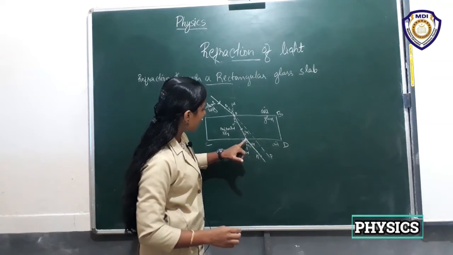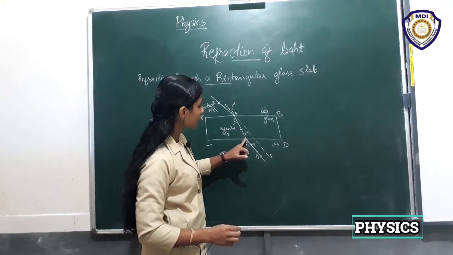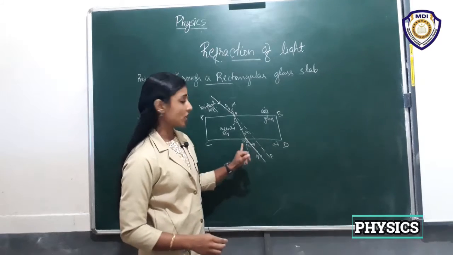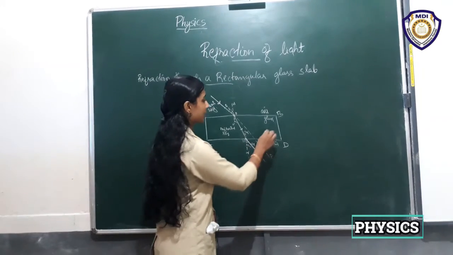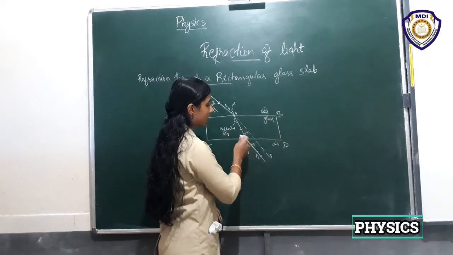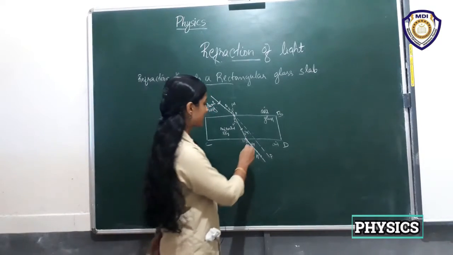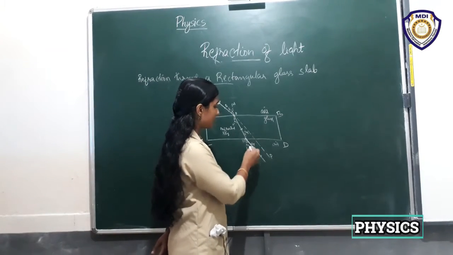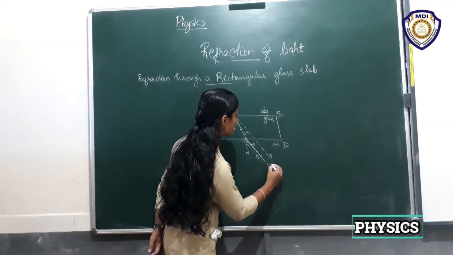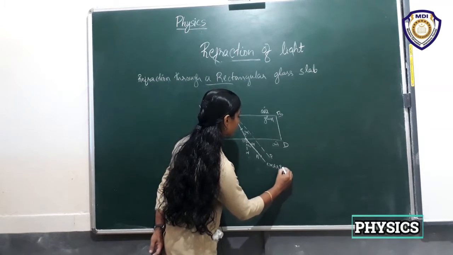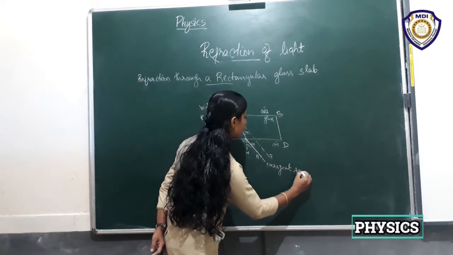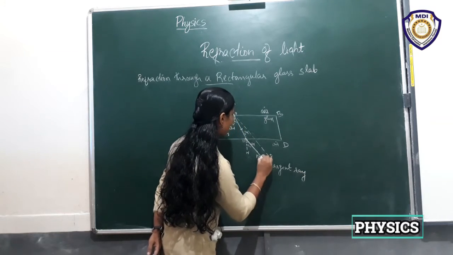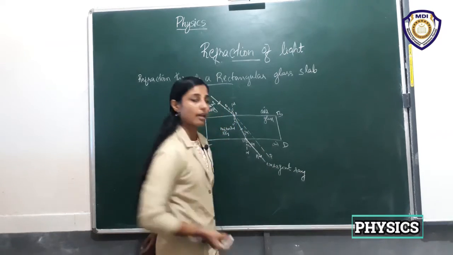And here at O dash, the light ray again changes its direction, right? That means from glass to air, it also changes its direction. That means this O dash G is the emergent ray. This ray is the emergent ray.